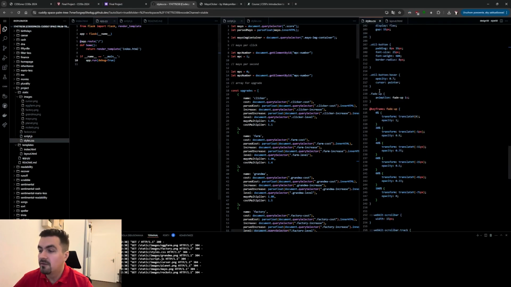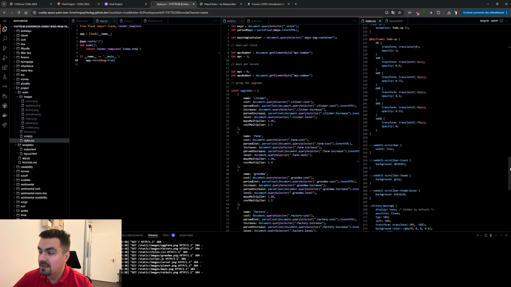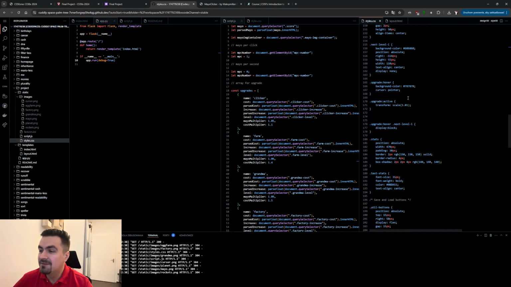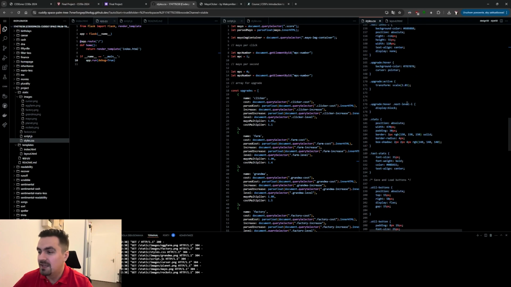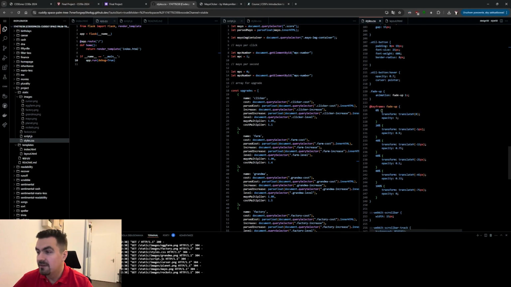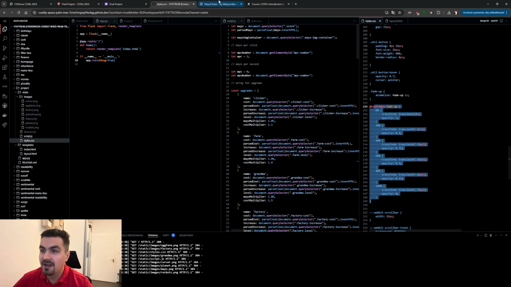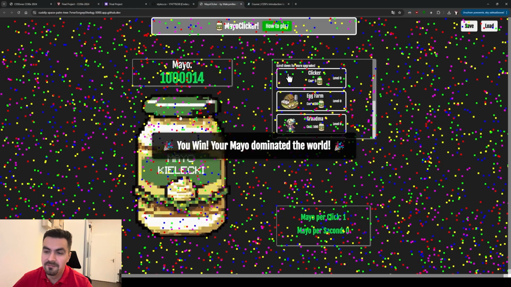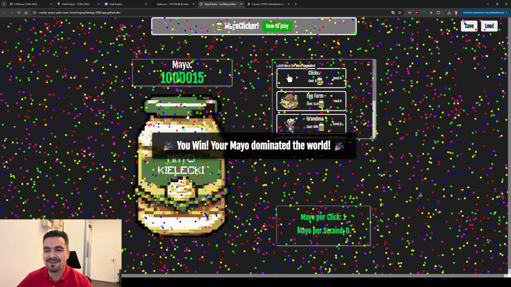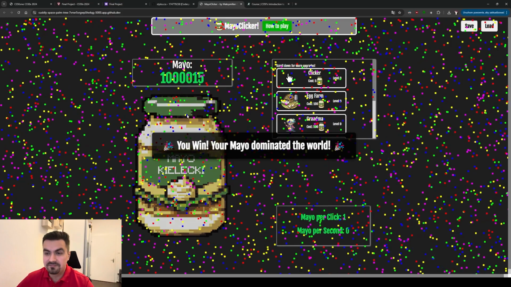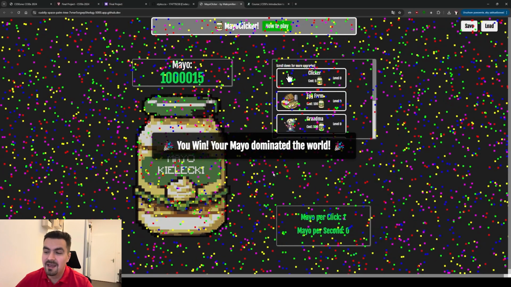And there is also CSS, which is pretty long. And everything can also be changed about the game in the CSS file. And there is even an animation for +1 or plus whatever the player gets when clicking on the Mayo, so it's more pleasant to click on the Mayo jar. All the graphics in the game are made by me.